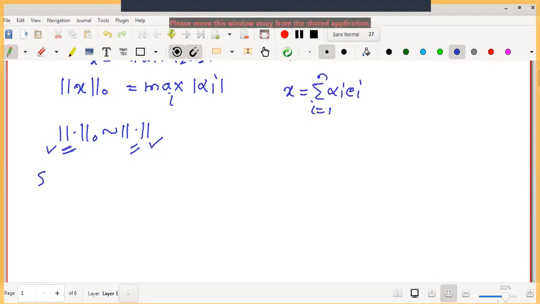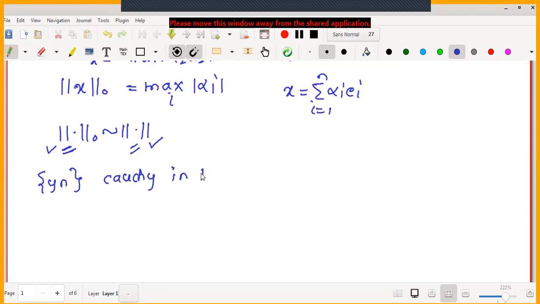Now let us start with a Cauchy sequence y_m in N. Let me write the ith term of the sequence.